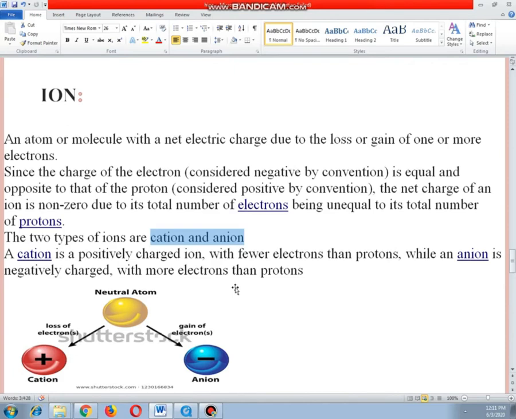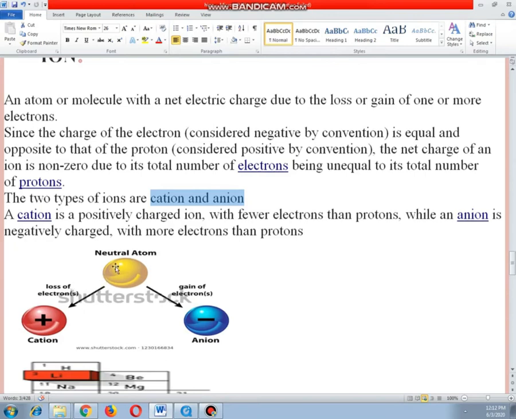A cation is a positively charged ion because it contains fewer electrons than protons. Whenever an atom loses electrons, now there are fewer electrons as compared to protons. So the atom forms a positive ion. And whenever an atom gains electrons, it forms an anion, that is a negative charge. You have to pay serious attention to understand this concept.